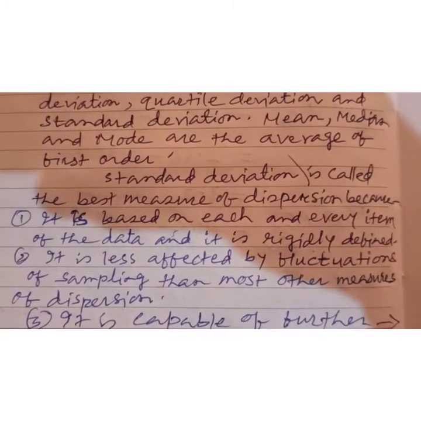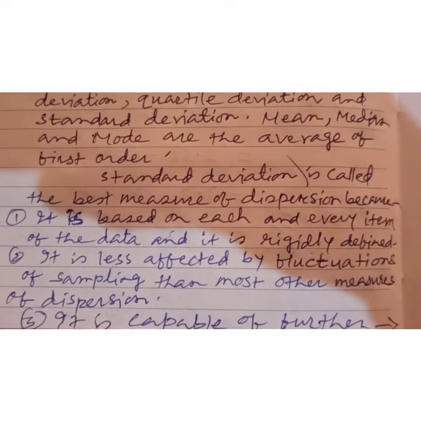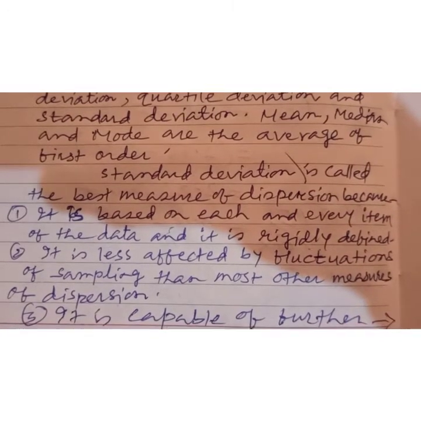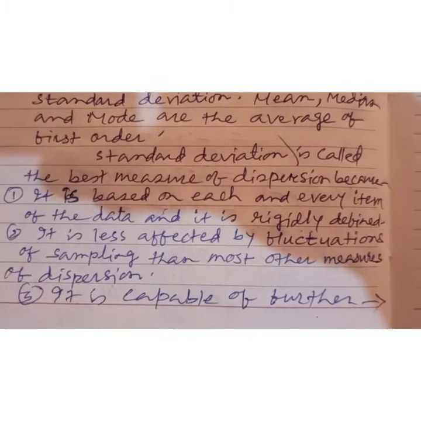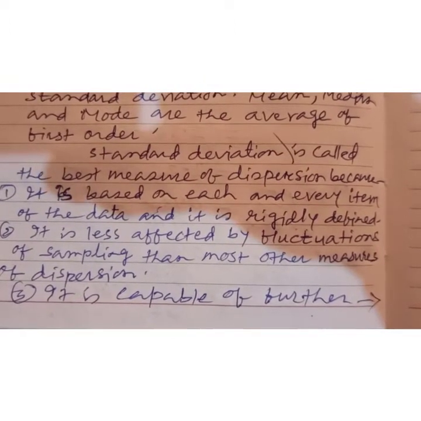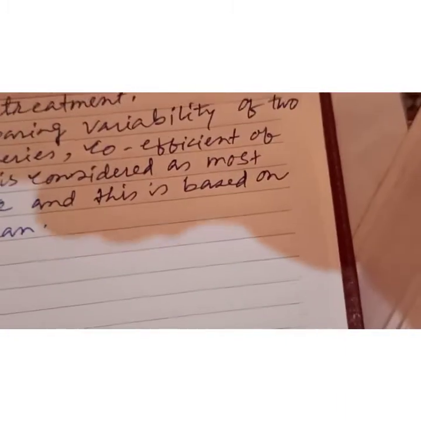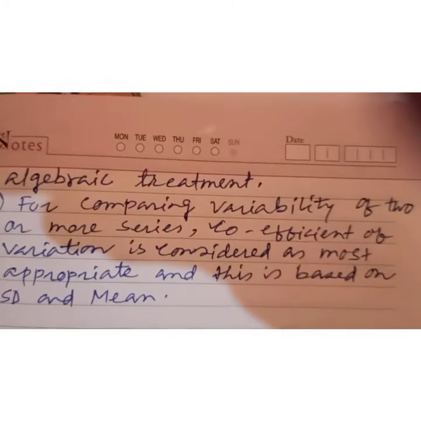Number 2, it is less affected by fluctuations of sampling than most other measures of dispersion. Third, it is capable of further algebraic treatment.